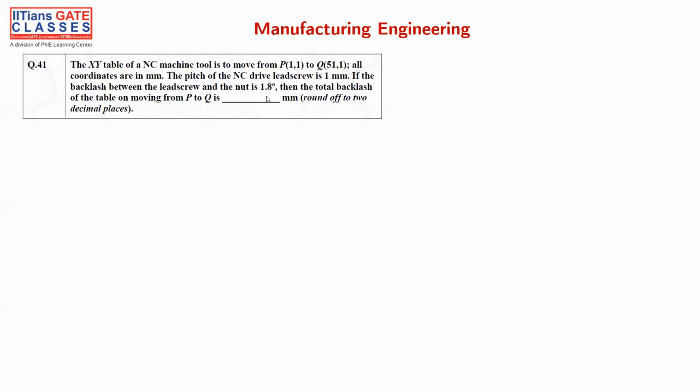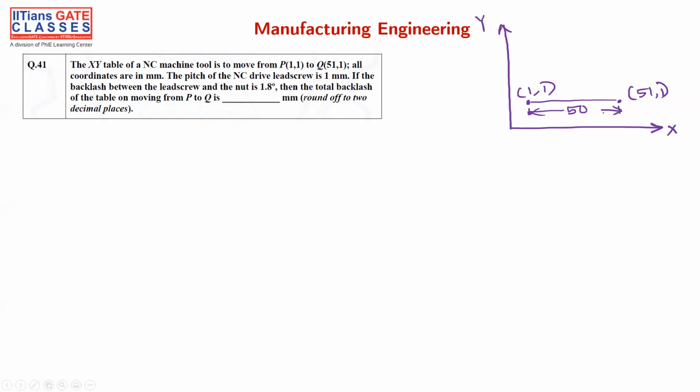So we have XY, so we'll draw the XY coordinate. He's saying moving from point 1,1. So this is 1,1, let's say. This is X and this is Y. And moving to Q, somewhere else, it is 51,1, right? So what is the distance? Distance is nothing but 50. He's moving 50 mm because all the units are in mm.